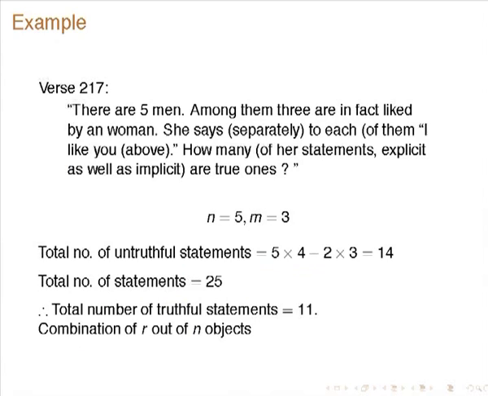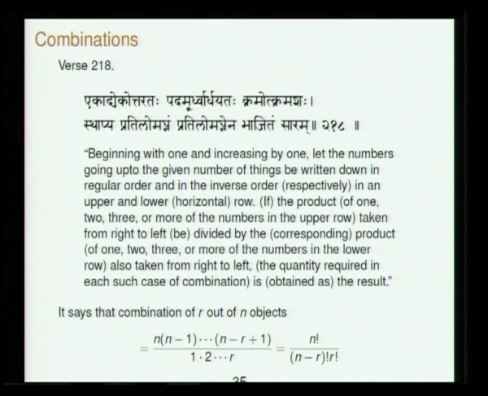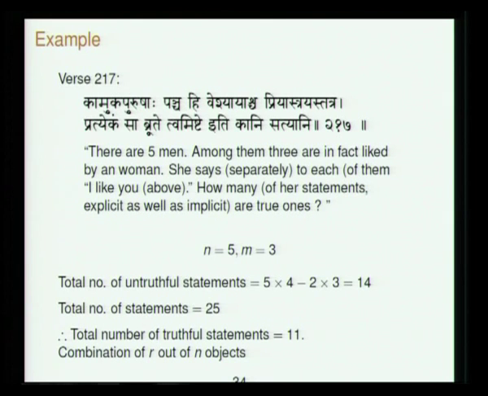So he has given a problem. There are 5 men, among them 3 are in fact liked by a woman. She says separately to each of them, I like you alone. Then how many of her statements are true ones? So here n is equal to 5, m is equal to 3. So the total number of untruthful statements is 14. The total number of statements is 25. So the total number of truthful statements is 11 and the total number of untruthful is 14. So that is the thing.